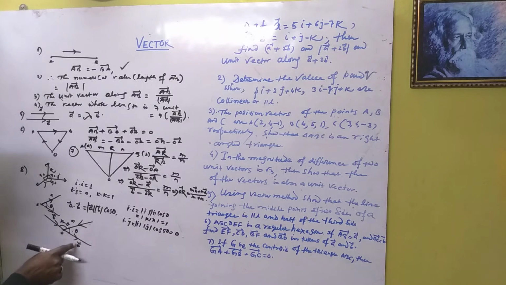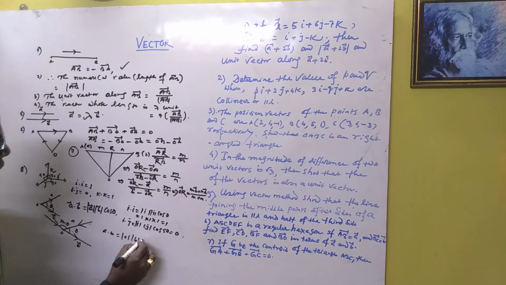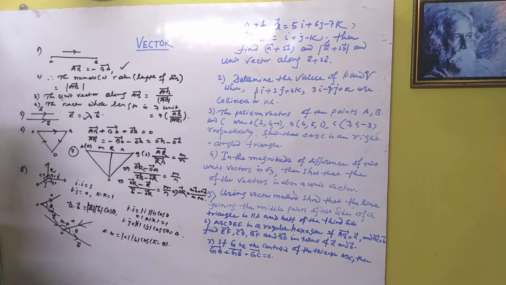If these directions are given, in that case A dot B is equal to mod A, mod B, cos of pi minus theta. Okay, see carefully, this is the main point of discussion. Next, I want to introduce all of you to the representation of a vector with respect to the coordinate axis.